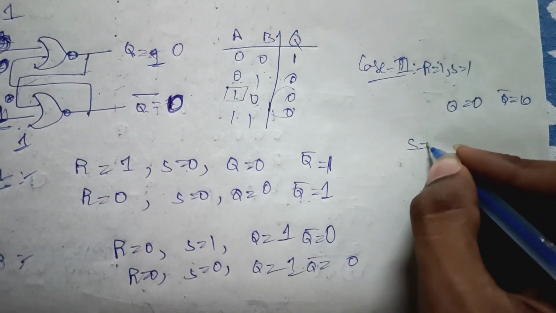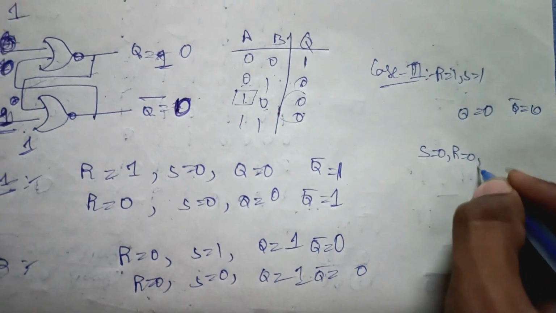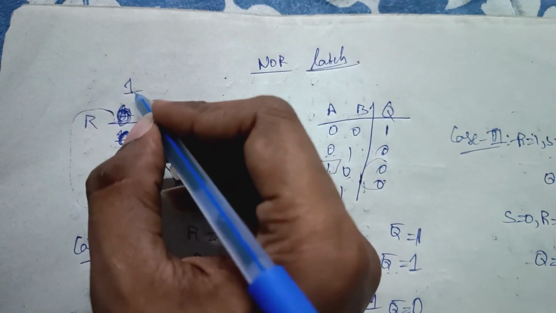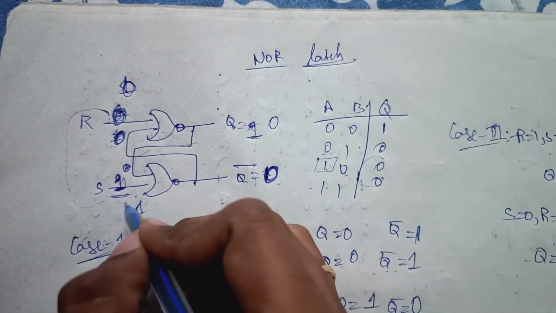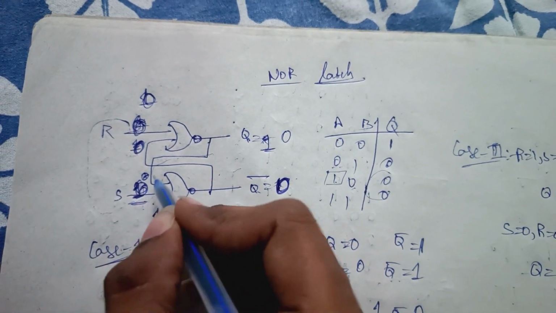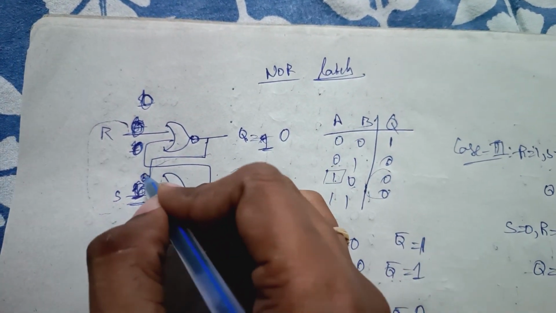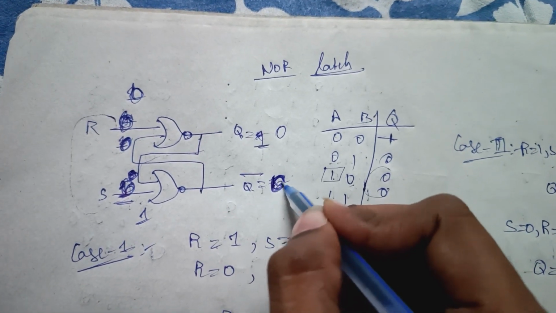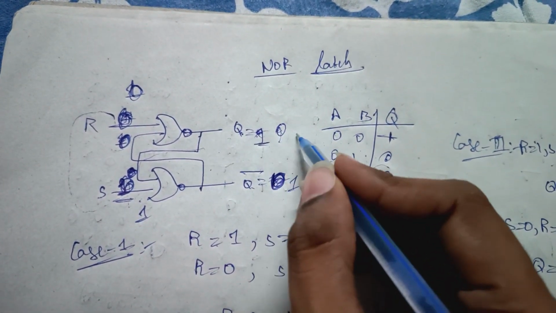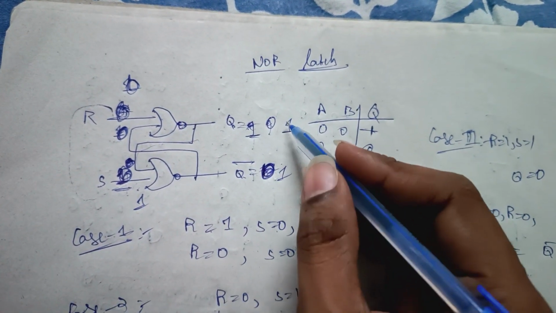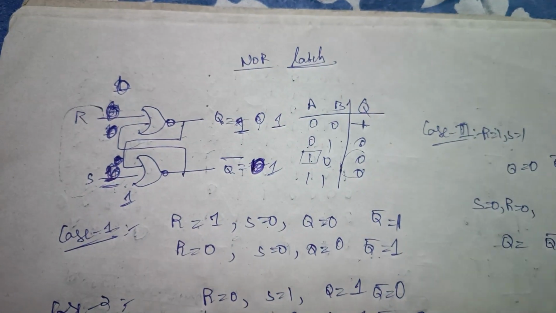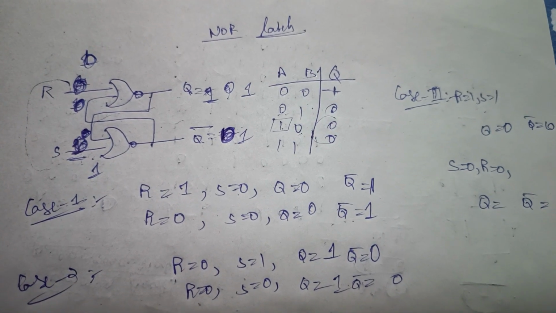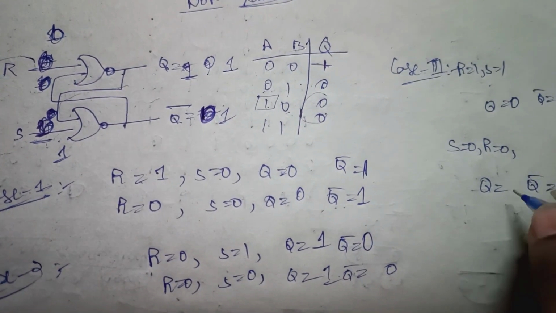And if we give S equal to 0 and R equal to 0, in this case the Q and the Q bar will be... So if we give S equal to 0 and R equal to 0, and these inputs are both 0, right? So 0 0, the output will be 1. So here you will get the 1 and here you will get the 1. Here also the output is not as per the rule. That means the Q and the Q bar are the same, but they must be different.